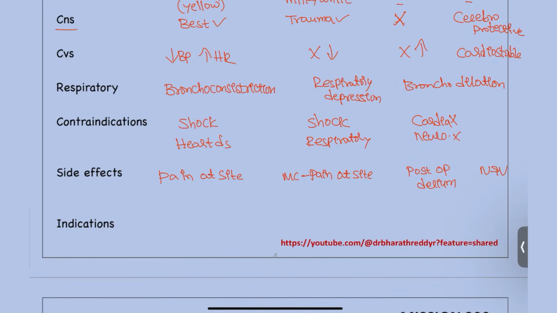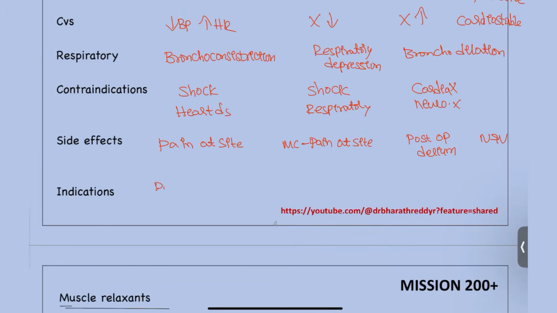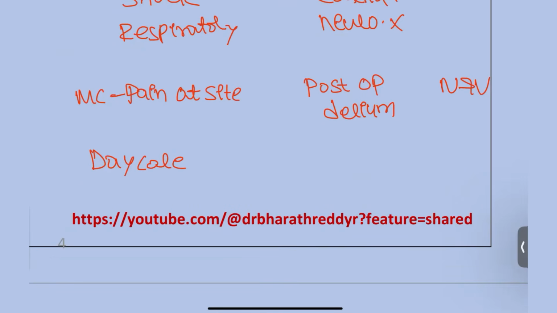All right. Next, another thing you have to remember: indications. For daycare surgeries, we use sodium thiopentane, and we also use propofol. And ketamine, what are its uses? We usually use it in asthma patients, and also shock patients where we are not going to give thiopentane or propofol. There we can use ketamine. Next, in all cardiac patients, we can use etomidate. These are the things that you have to remember.